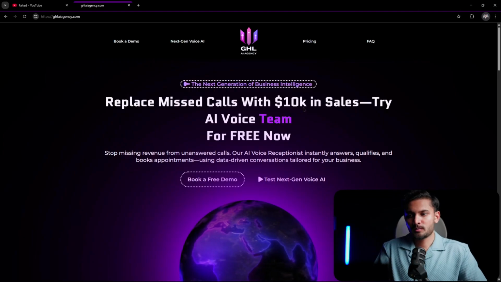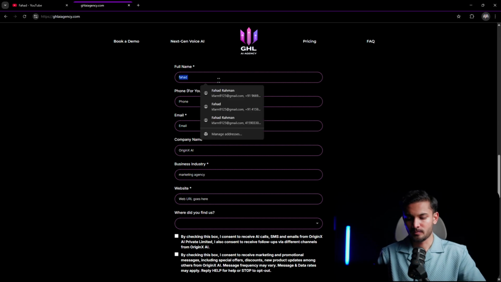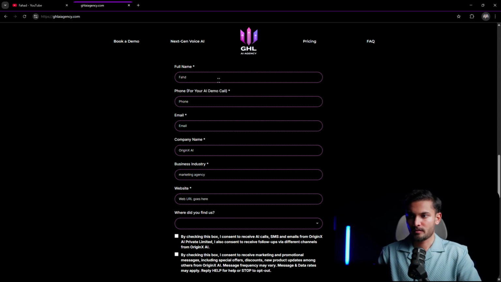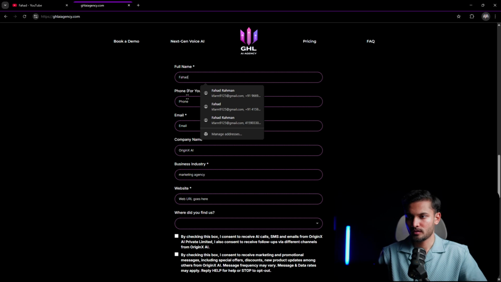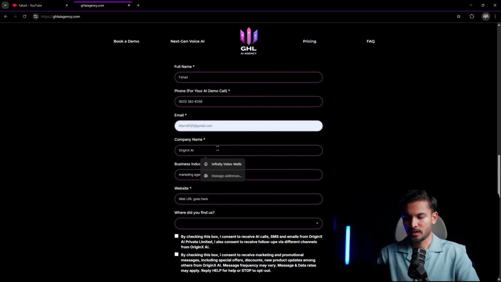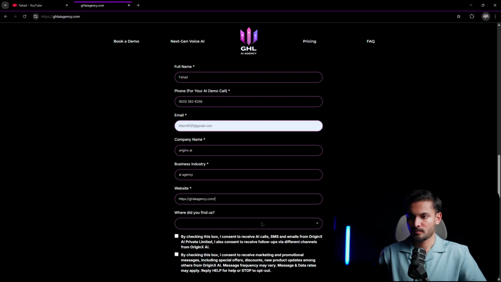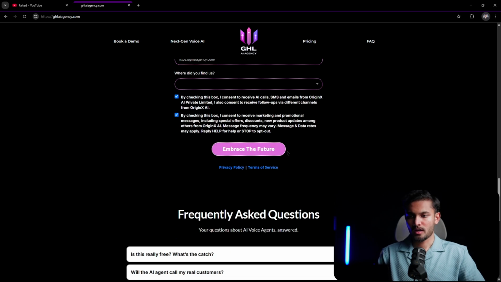So the funnel is something like this. People will come to this landing page and then they'll submit the information here. So if I just do this, submit my phone number, email, company name, business industry, and the website URL, right? If someone does this, as soon as I press submit, let's see what's going to happen.